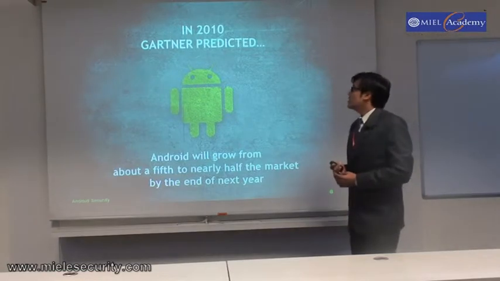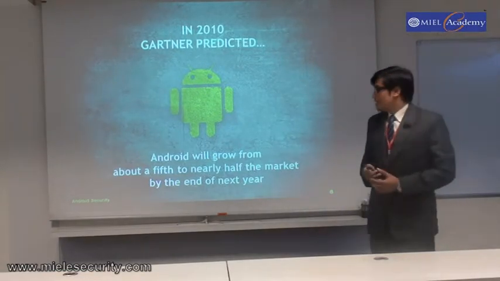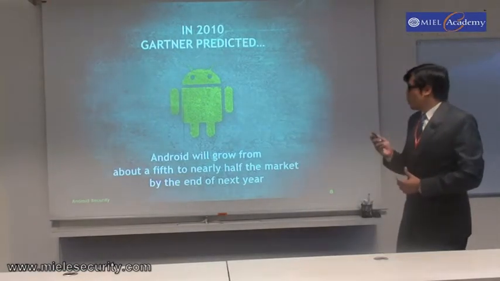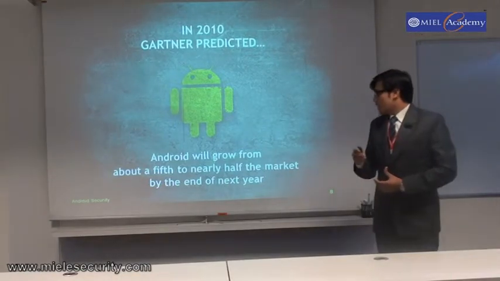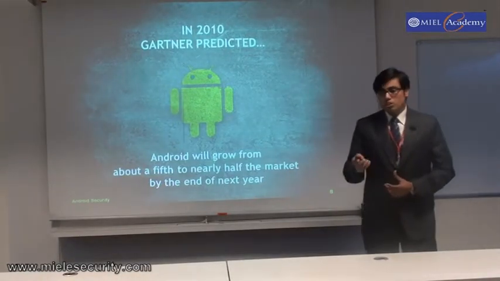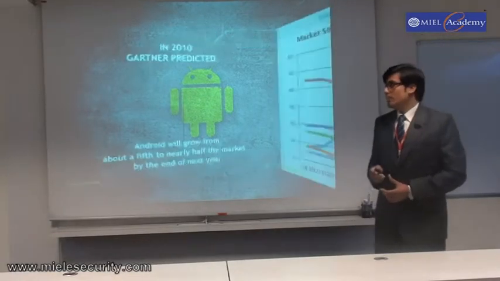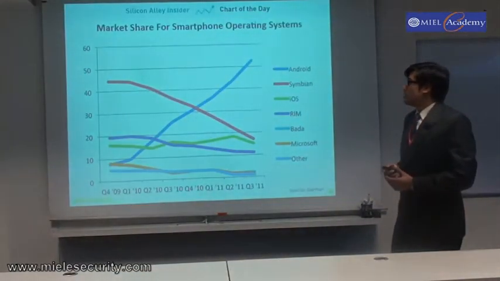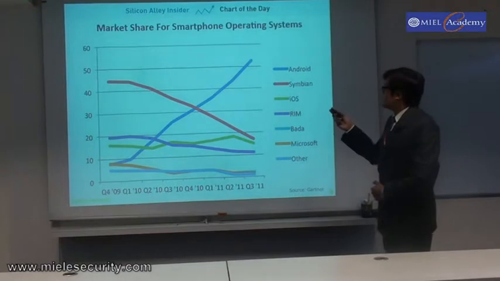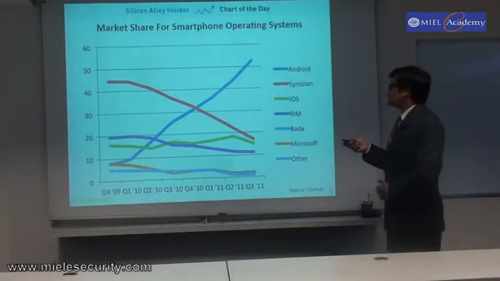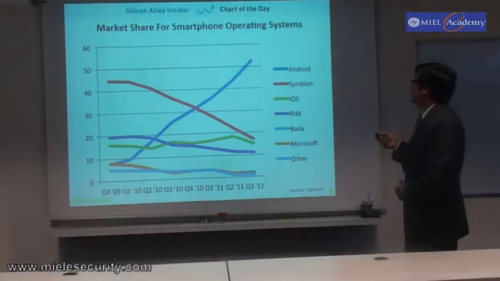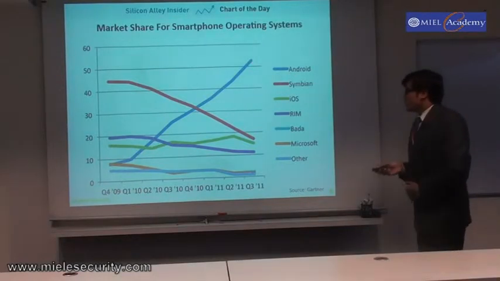Now about Android, in 2010 Gartner had predicted that Android would grow from about fifth to nearly half the market by the next year, that is in 2011. So now as we are in 2011, the Gartner statement was proved true. Here we can see that it has almost crossed 50%, it is now around 52%.